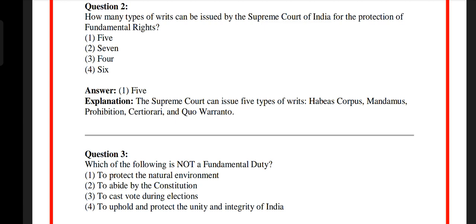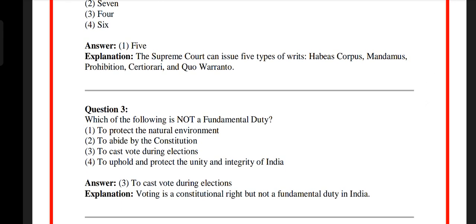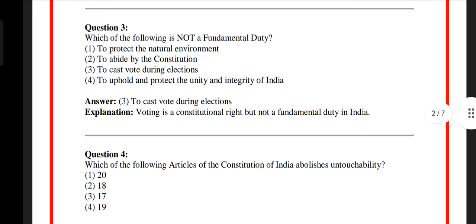Question number 3. Which of the following is not a fundamental duty? Option 1: to protect the natural environment, option 2: to abide by the Constitution, option 3: to cast a vote during elections, option 4: to uphold and protect the unity and integrity of India. The answer is option 3, to cast a vote during elections. Voting is a constitutional right but not a fundamental duty in India.